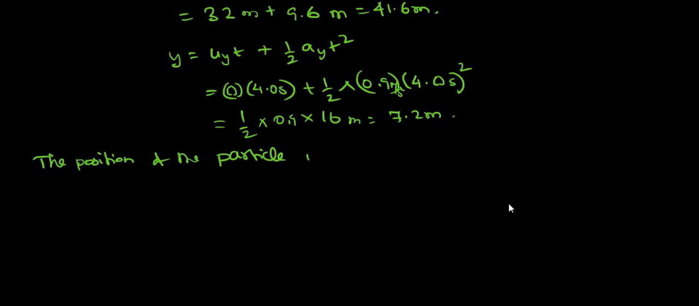Okay, so we can say that the position of the particle is 41.6 meters and 7.2 meters at 4 seconds, right? So this will be the position of the particle.